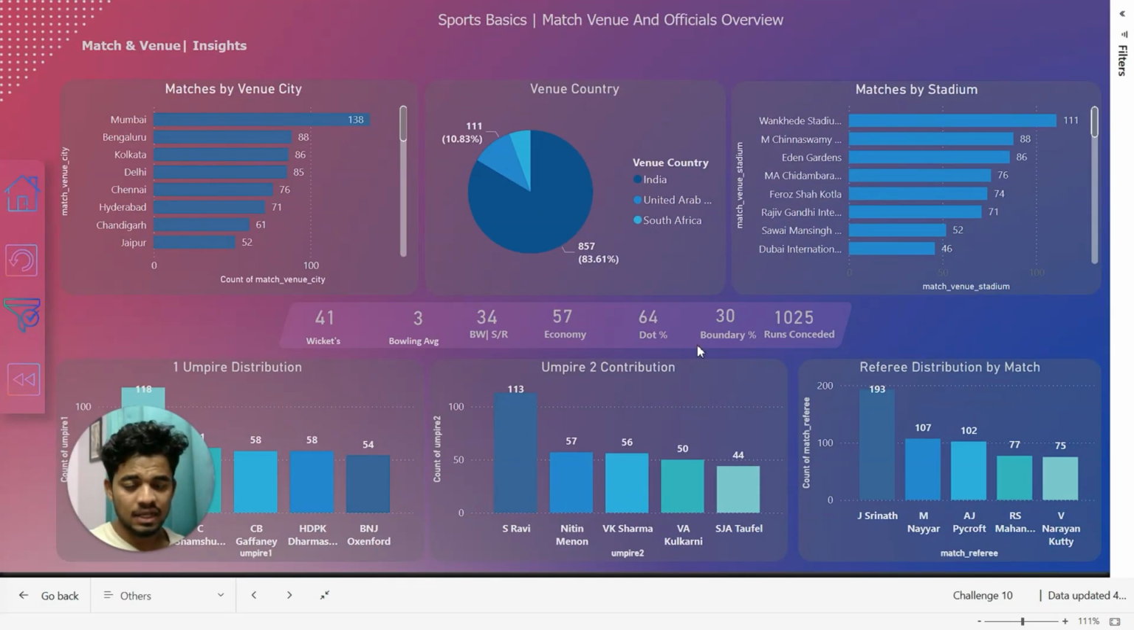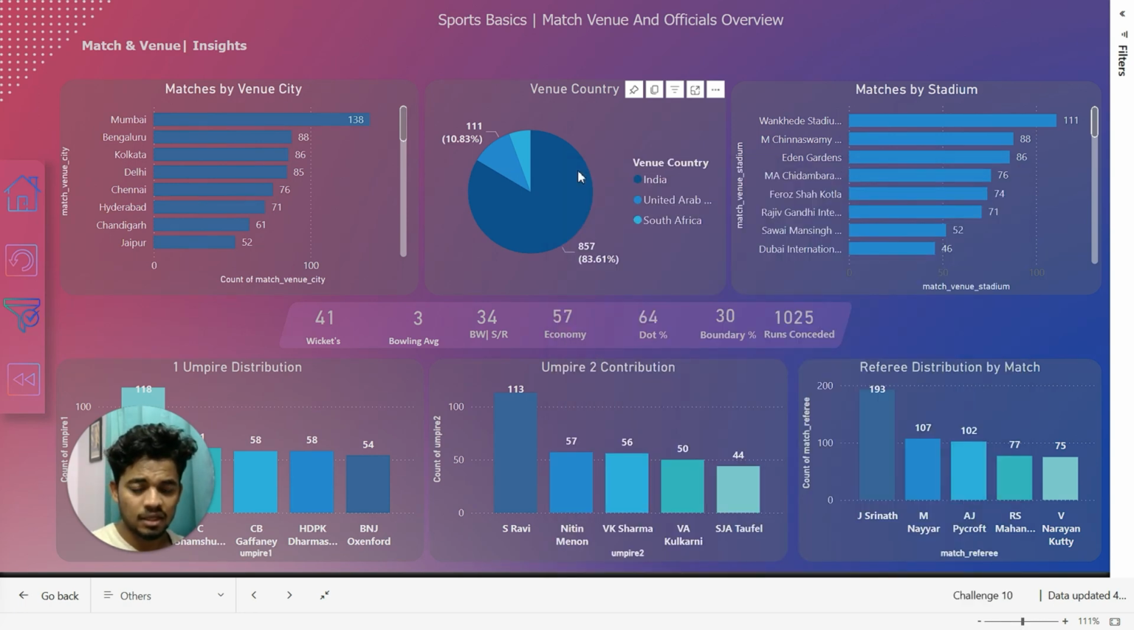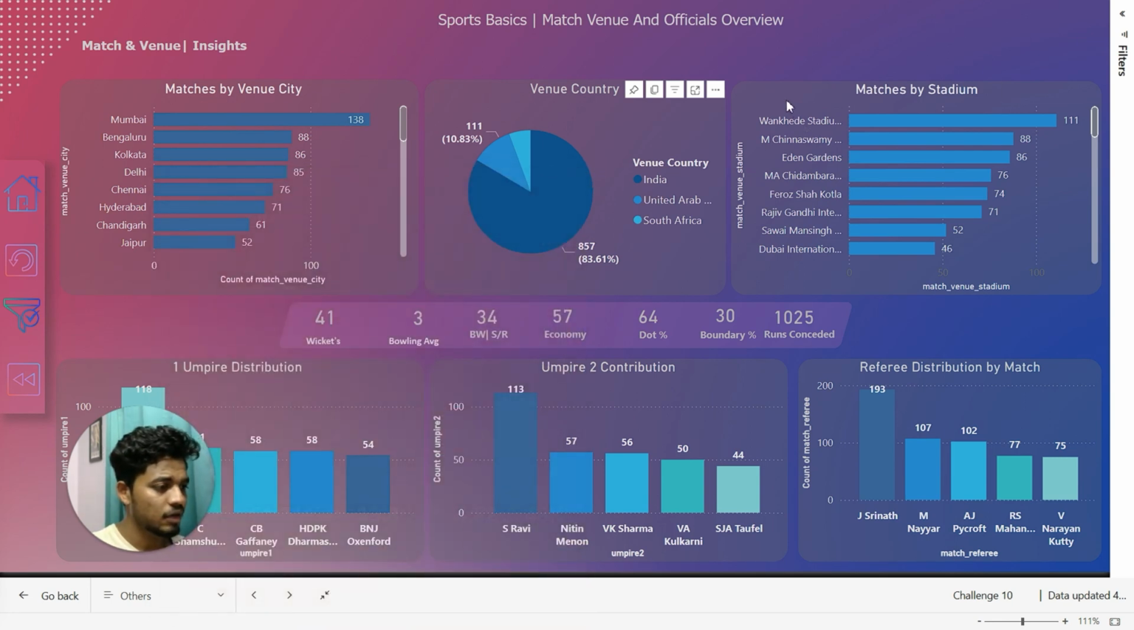We have conducted an external analysis focusing on various aspects of IPL matches, starting with the matches by venue city. Mumbai leads with 138 matches, followed by Bengaluru with 88 and Kolkata with 86. In terms of venue distribution by country, a significant 83% of matches were played in India, while 100% took place in Dubai, and the rest in South Africa. And the third visual, we have matches by stadium, where Wankhede Stadium hosted the most matches at 111, followed by Chinnaswamy Stadium with 88 and Eden Gardens with 86.